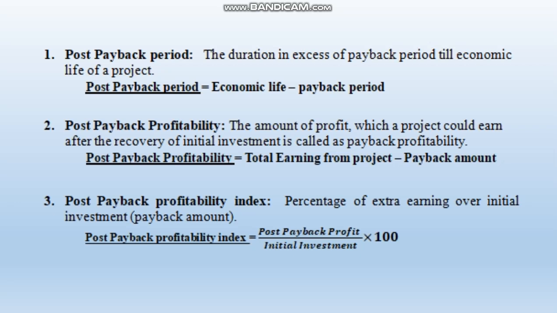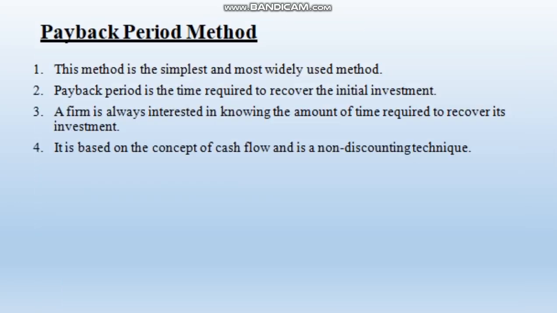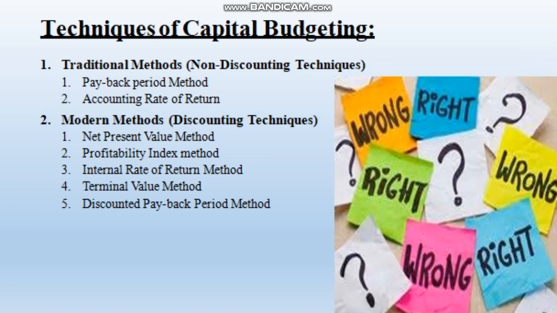So this is all about today's video. In this video, we were discussing about the capital budgeting techniques. Capital budgeting techniques are of two types. One is traditional method and another one is modern method. Traditional method is also known as non-discounting technique. It includes payback period method and accounting rate of return. And modern method is also known as discounting technique and includes net present value, profitability index, internal rate of return, terminal value method and discounted payback method.